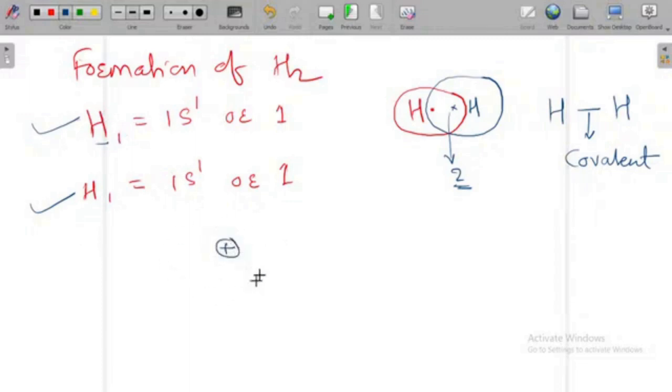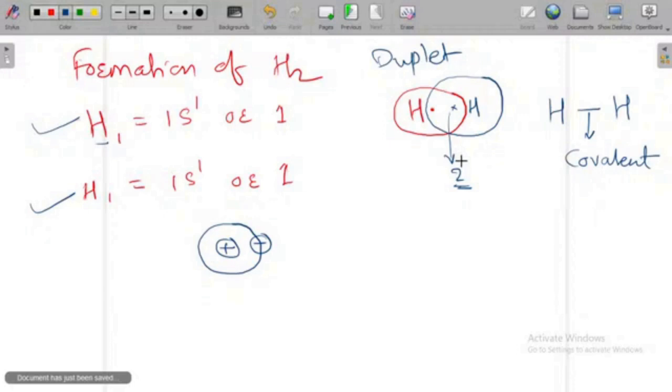Suppose this is nucleus, and around nucleus there is a first orbit. To complete its duplet, here what happened? This is the duplet. They have completed their duplet, means 2 electrons in last orbit. They attained the electronic configuration of zero group elements, or you can say helium. So 2 electrons are there in helium, because atomic number of helium is 2.